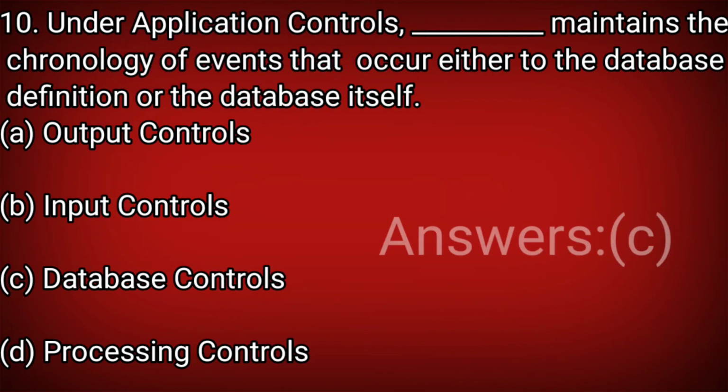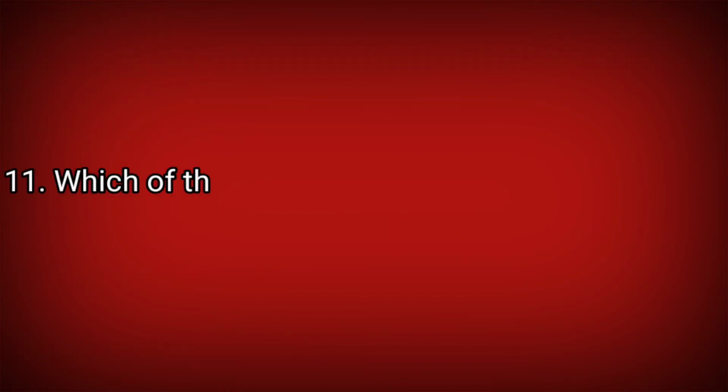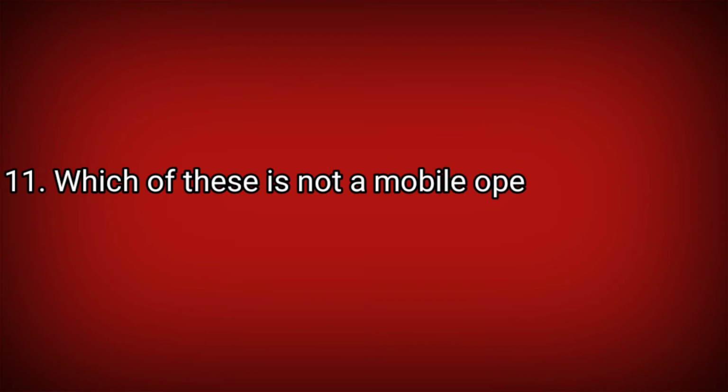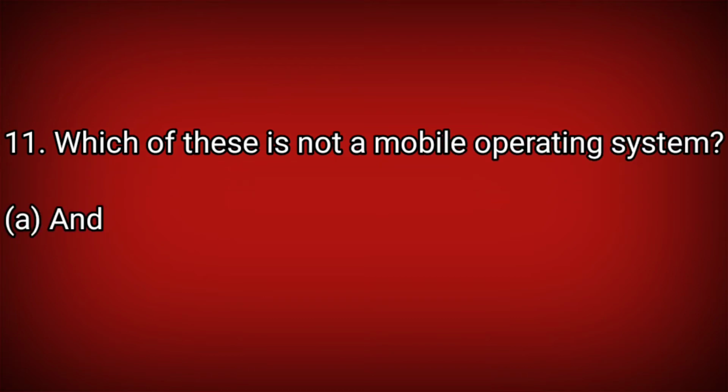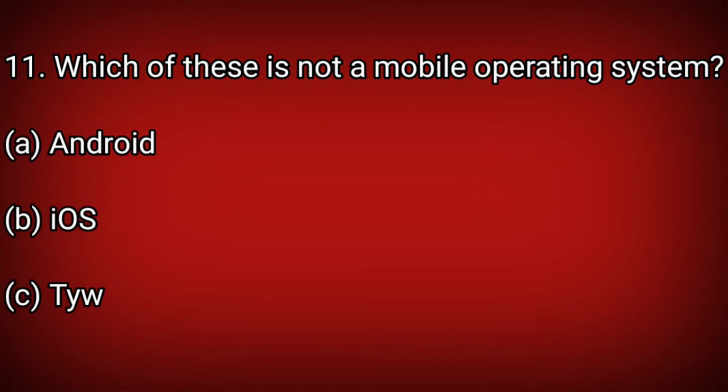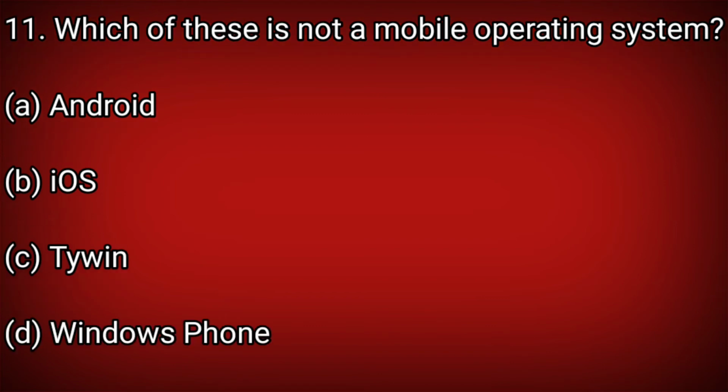Answer is C. Next question, question number 11. Which of these is not a mobile operating system? Option A, Android. Option B, iOS. Option C, Tailwind. Option D, Windows Phone OS. Answer should be C, Tailwind.